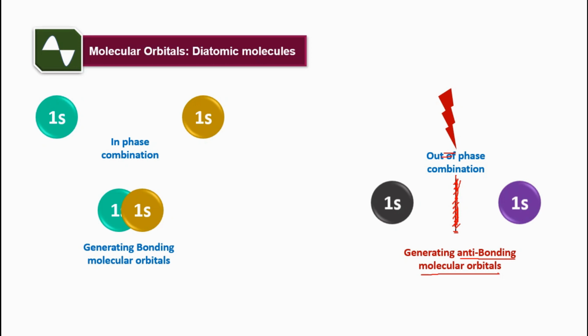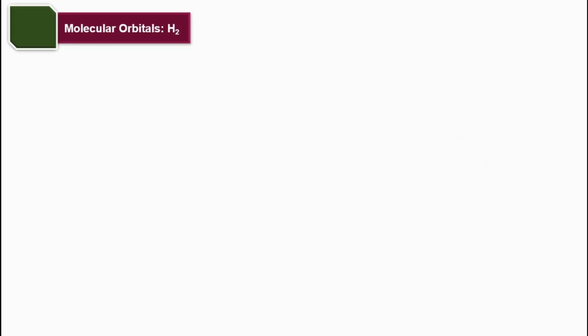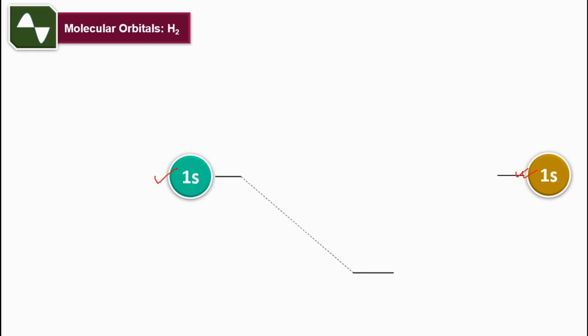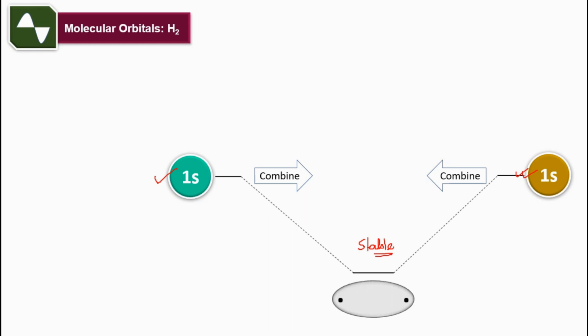Now come to the actual orbital diagram of hydrogen. So here are two 1s orbitals. Now they may combine in such a manner that they can form a bond by which they can be energetically stable enough to form bonding molecular orbitals. And the sigma bonding electron cloud will be in between the two nuclei. Here the two nuclei are there. In between the two nuclei there will be the sigma bonding electrons.